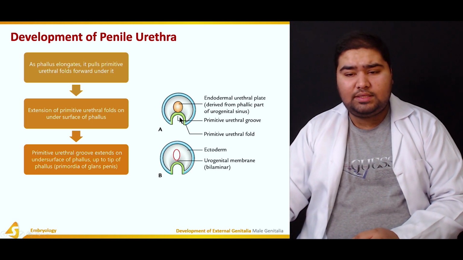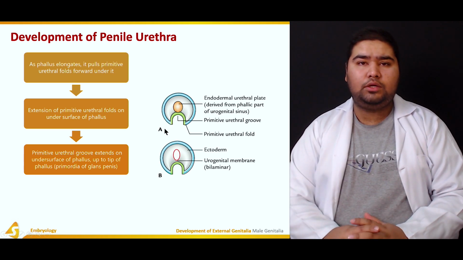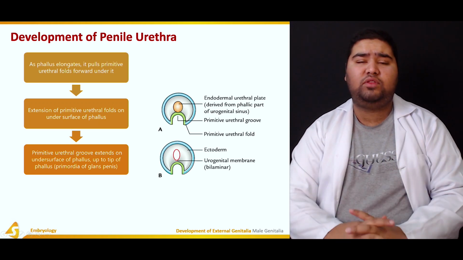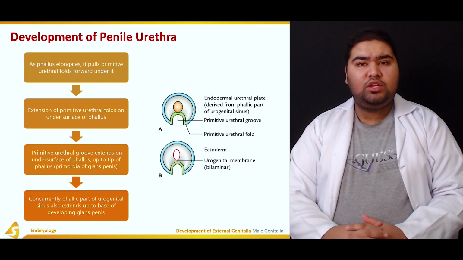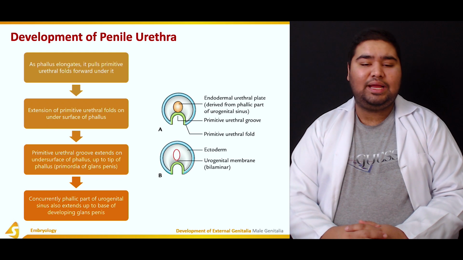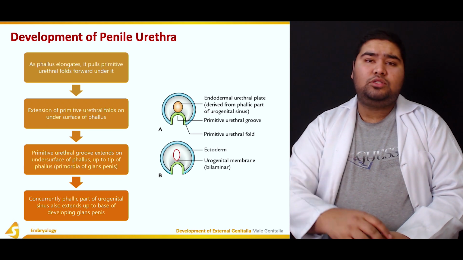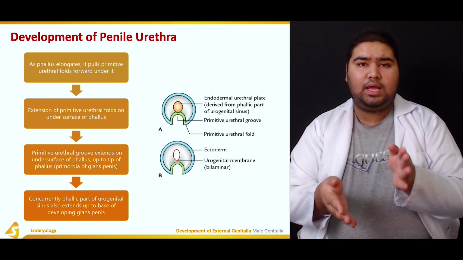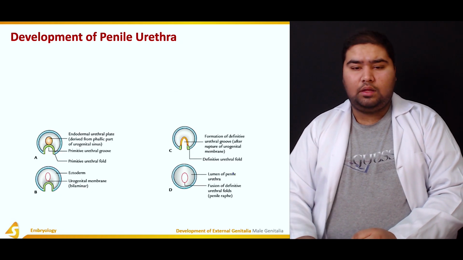This is the urethral groove, this area below the green. This urethral groove goes up to the tip of the phallus and helps in the production of the upper expanded part of the penis, which is known as the glans penis. Concurrently, the phallic part of the urogenital sinus, the distal part of the urogenital sinus, also extends and comes to lie very near to the developing glans penis.